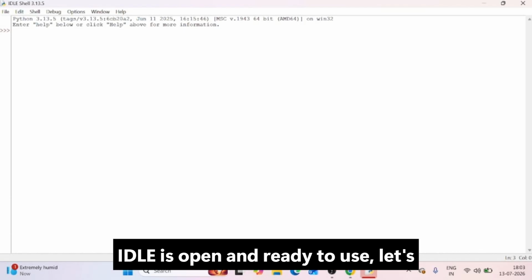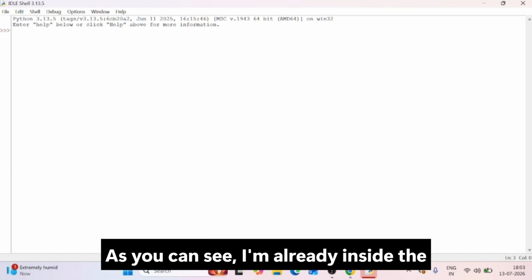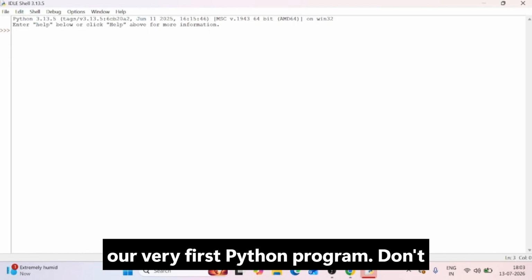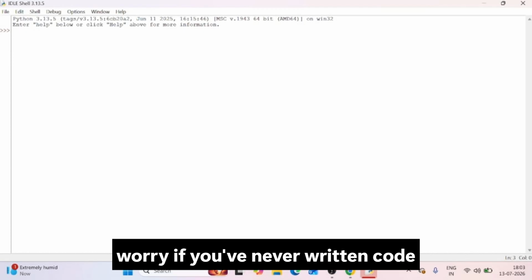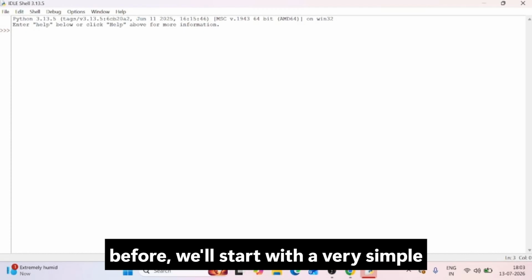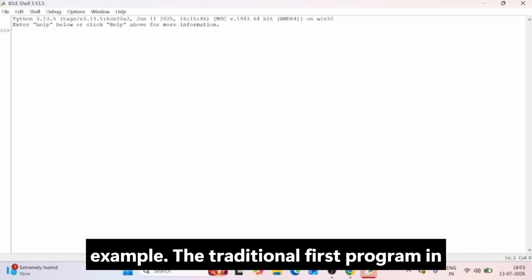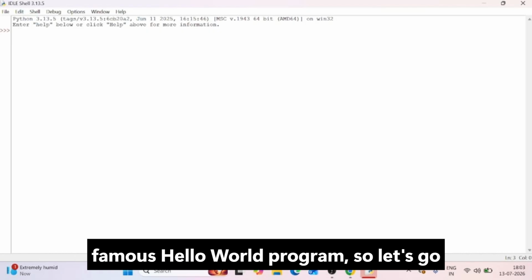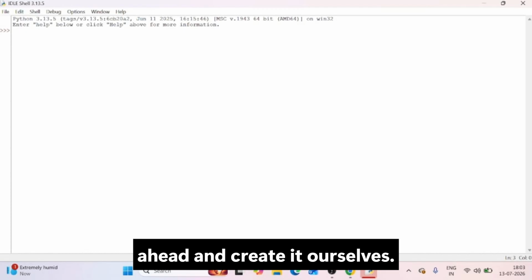Now that IDLE is open and ready to use, let's start coding. As you can see, I'm already inside the Python shell, and now it's time to write our very first Python program. Don't worry if you've never written code before. We'll start with a very simple example. The traditional first program in almost every programming language is the famous Hello World program. So let's go ahead and create it ourselves.